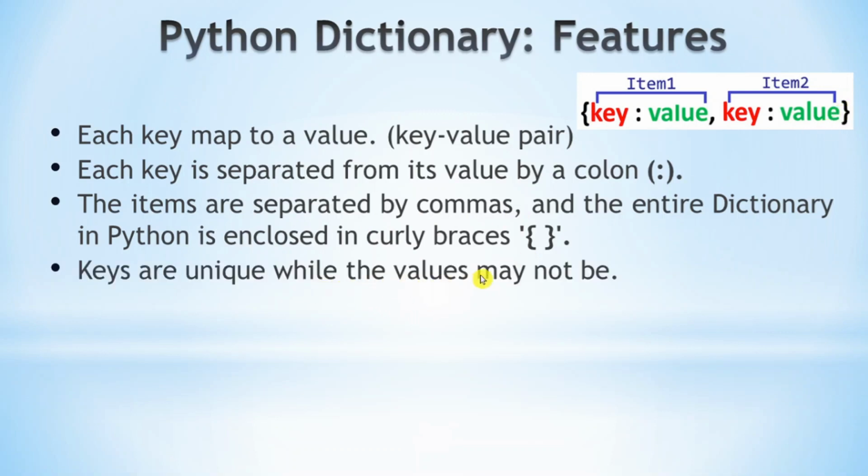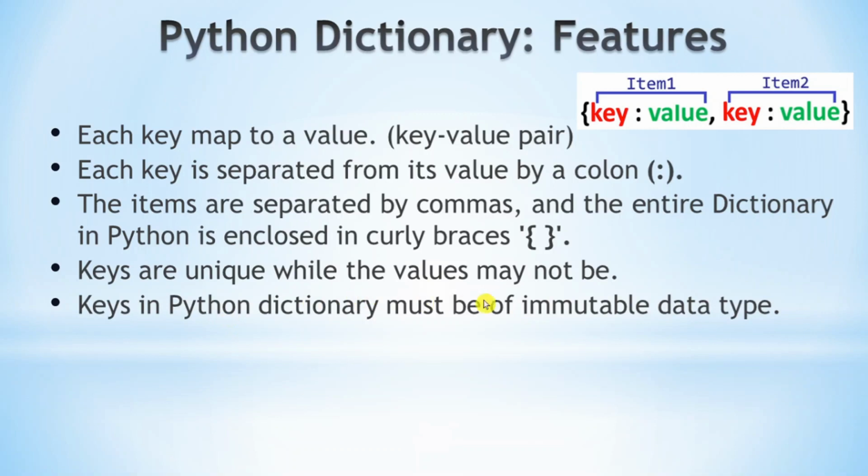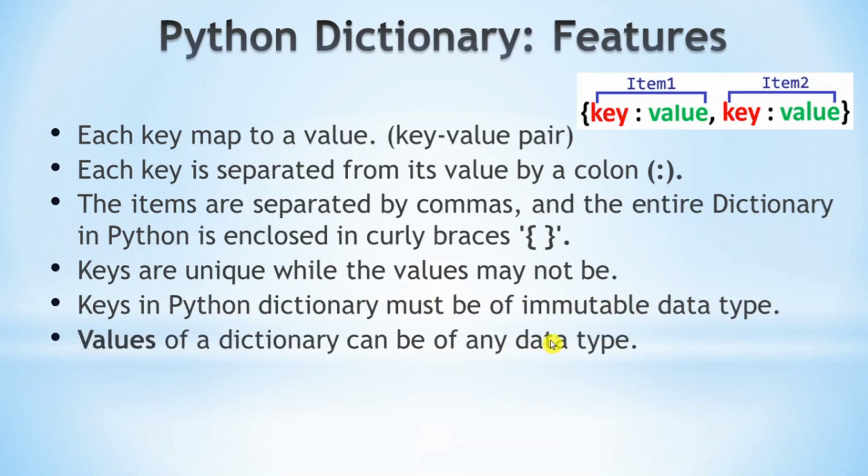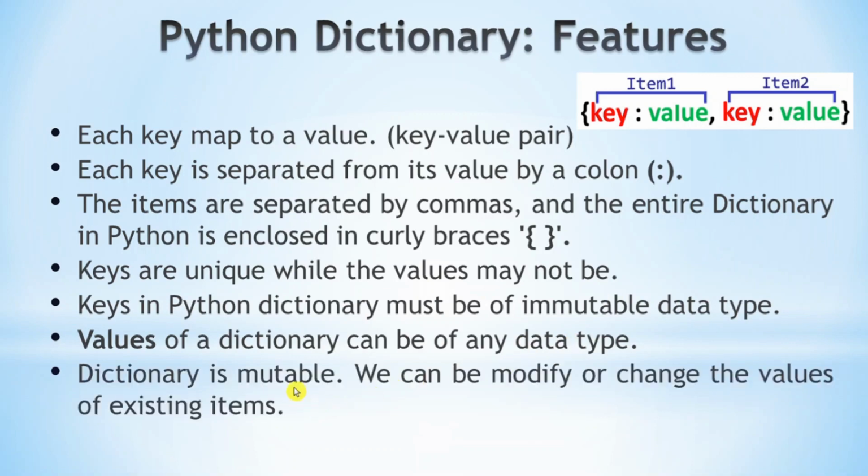Keys are unique while the values may not be. The key should be unique, but the values may not be unique. They can be repeated in a dictionary. Keys in a dictionary must be of immutable data type, but the values can be of any data type. Dictionary is mutable. We can modify or change the values of existing items.